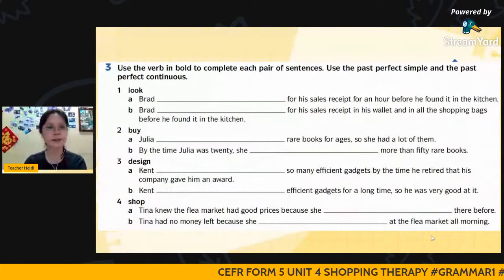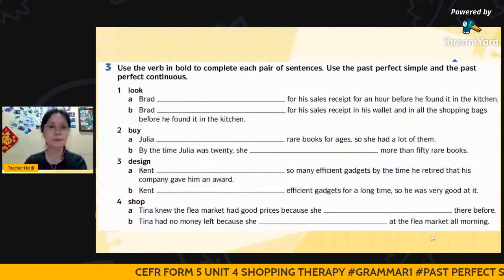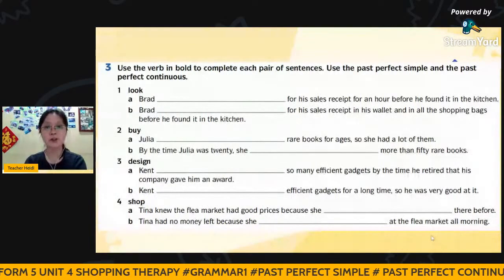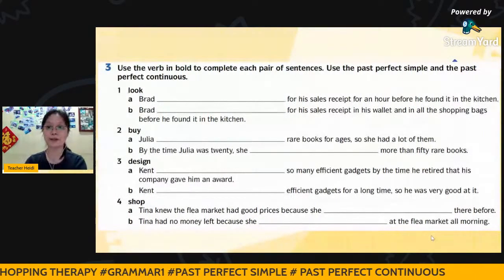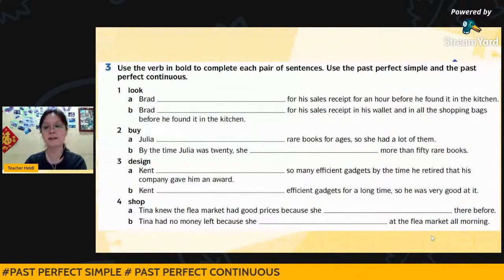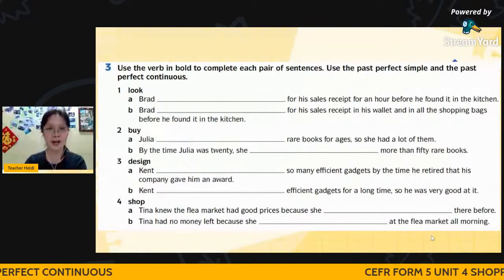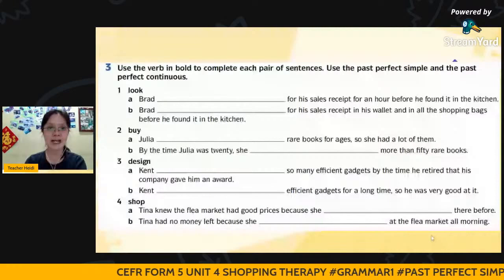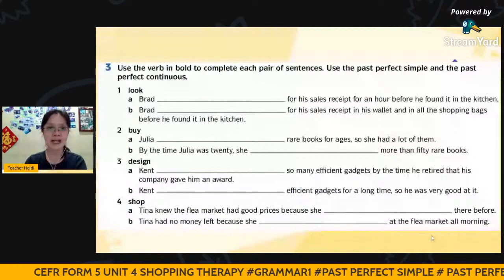Now this is the exercise given in the textbook. Use the verb in bold to complete each pair of sentences using the past perfect simple and the past perfect continuous. Bear in mind, since this is the past perfect, you have to use the word had, H-A-D. The first one: Brett for his sales receipt for an hour before he found it in the kitchen.